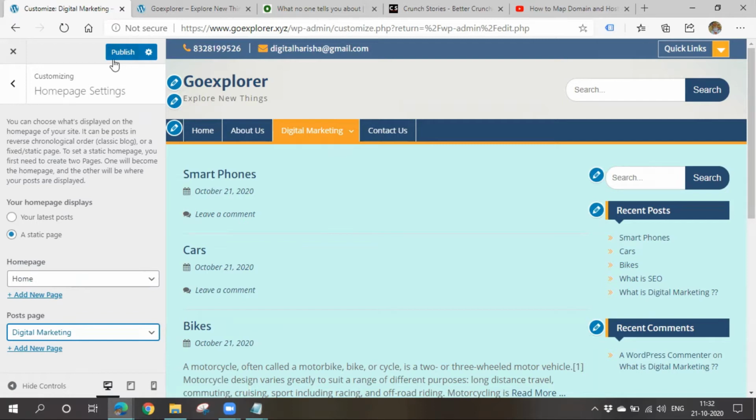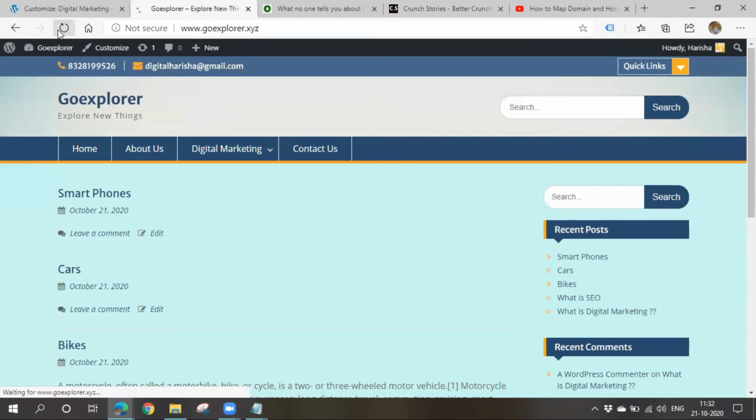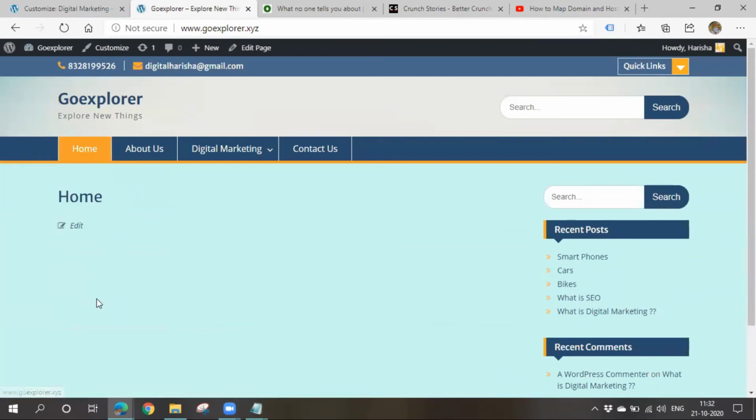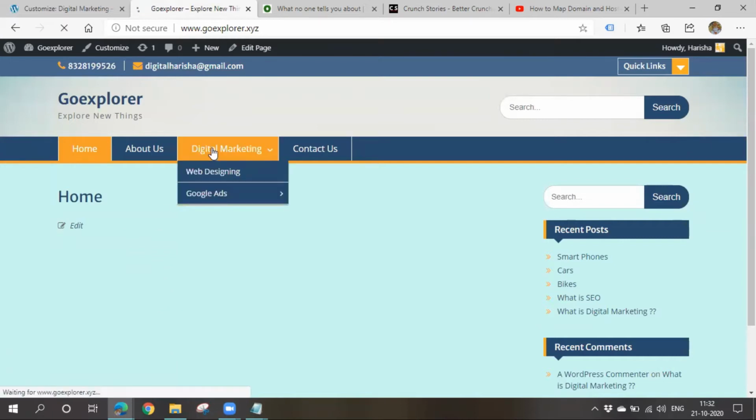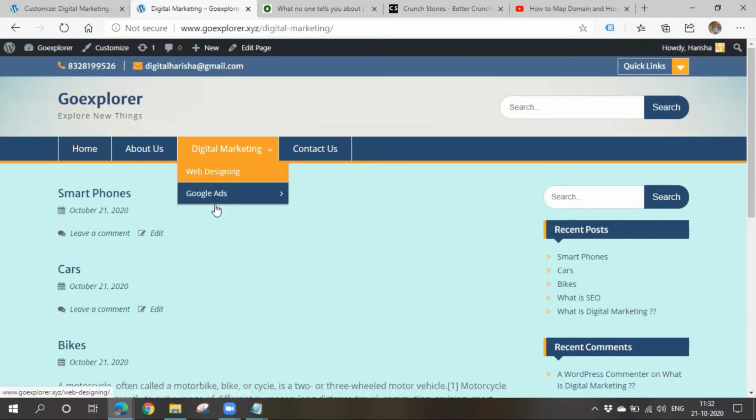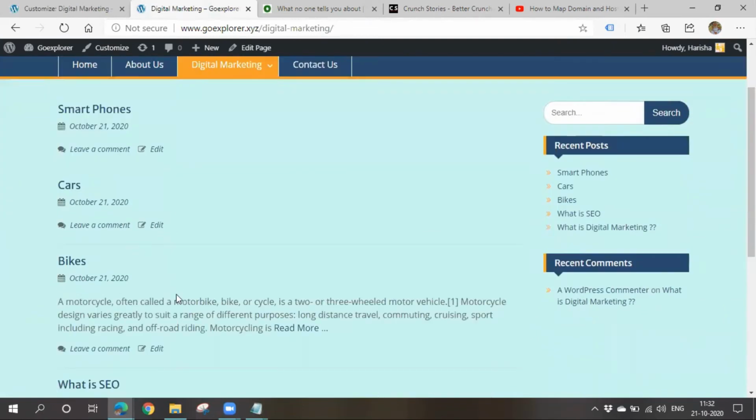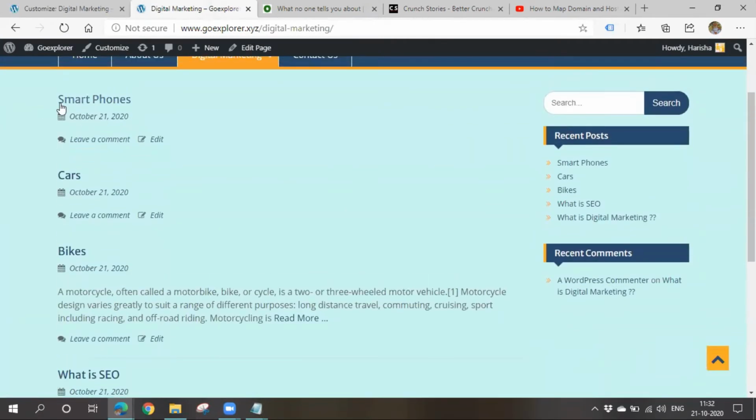Yeah, clear. Now I'll click on publish. Once you click on publish, the changes will get updated. Now can you see here? No posts are getting displayed on the home page. Now where should they get displayed? Digital marketing, obviously, the digital marketing page. Now let's go and check there. See, they are getting displayed here. As I said, all the posts are displayed in reverse chronological order. Only the latest post is displayed on top.